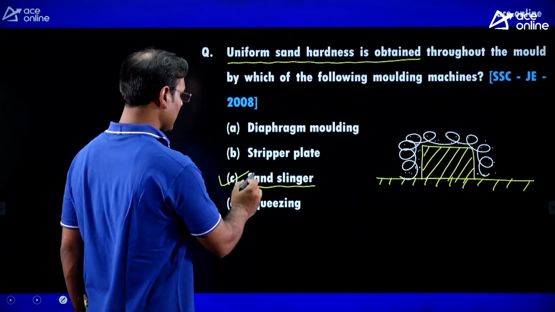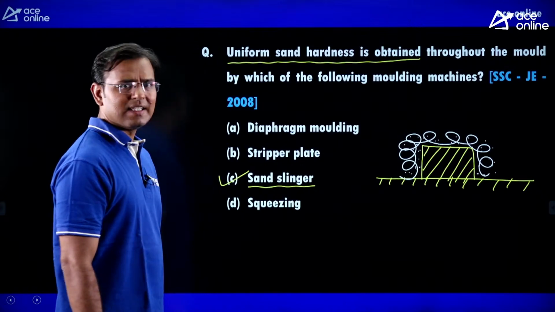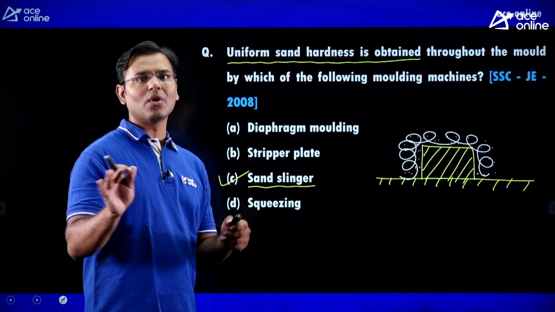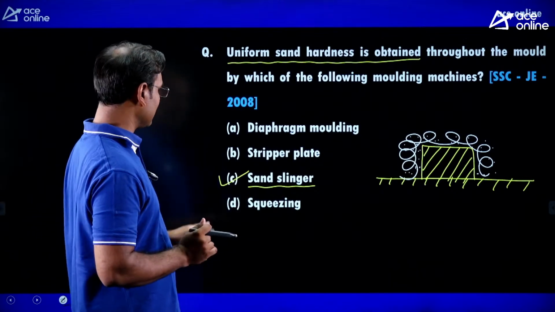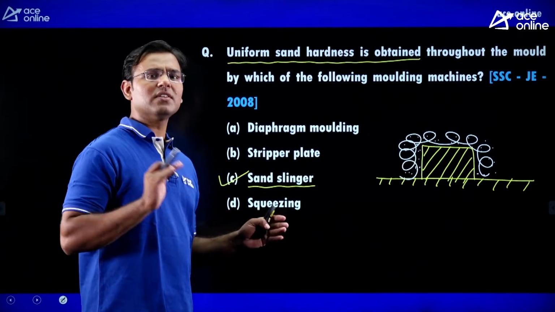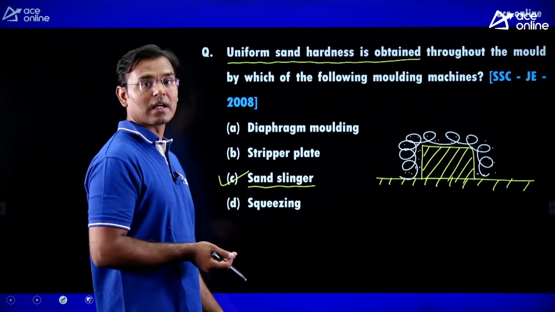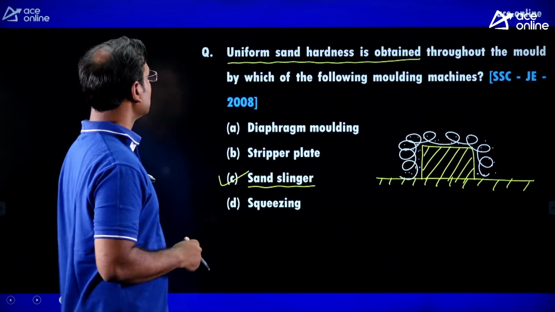The correct answer is sand slinger. But guys, in some references you can also see the answer diaphragm molding. That is not the exact answer. The exact answer is sand slinger. If the sand slinger is not available in the options, then you can go with diaphragm molding. Okay. Now see the next question.